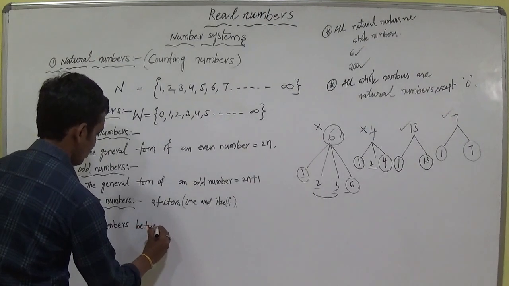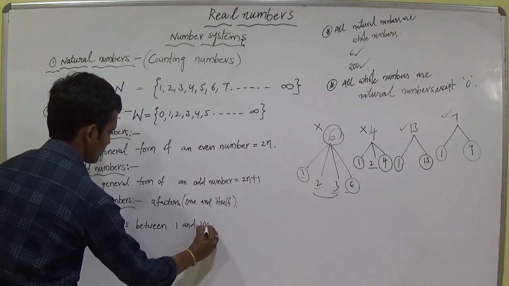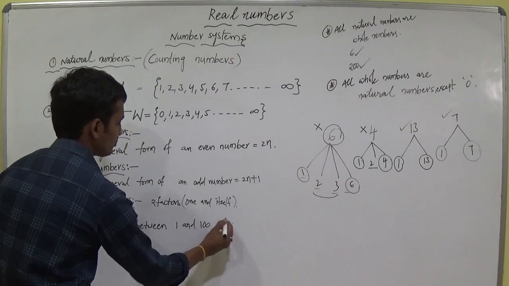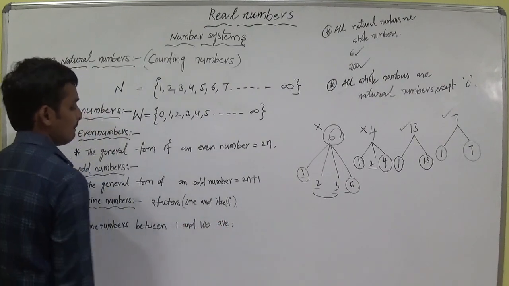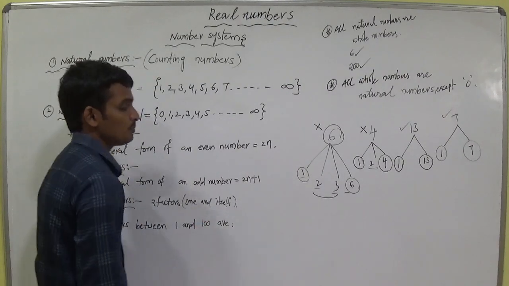between 1 and 100 are... You have to write the prime numbers between 1 and 100.